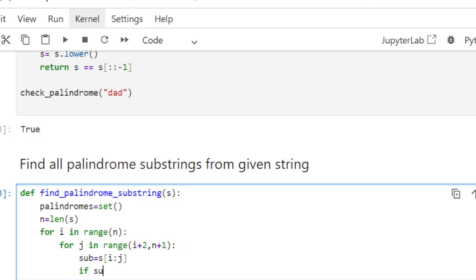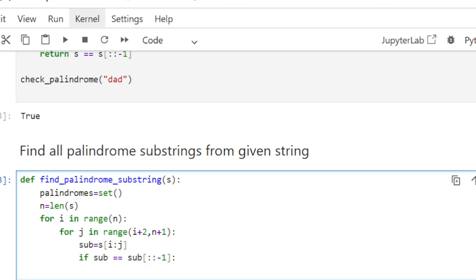If the reverse of the substring is equal to the substring, and if it is true, then we will add that to the palindrome set, palindromes.add(sub).